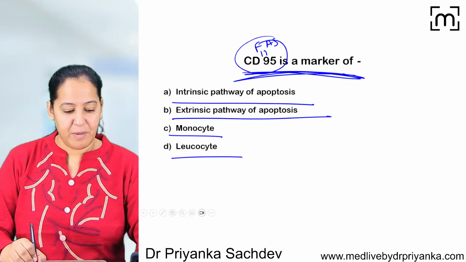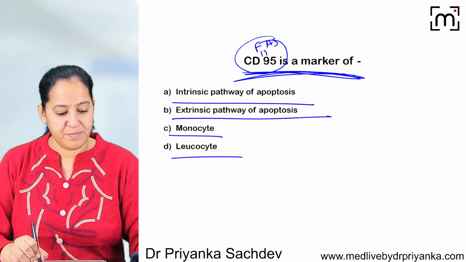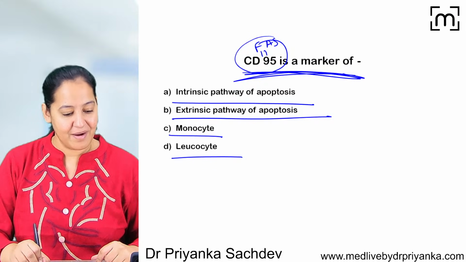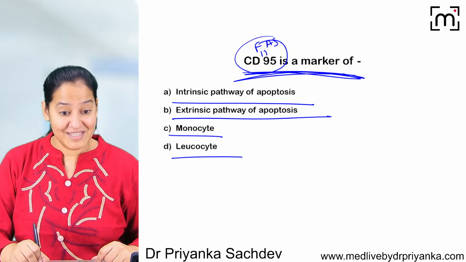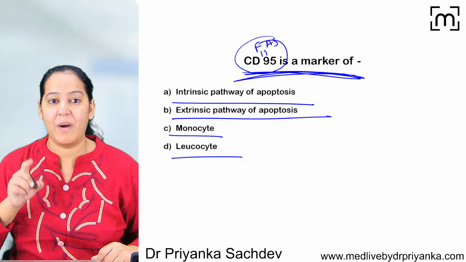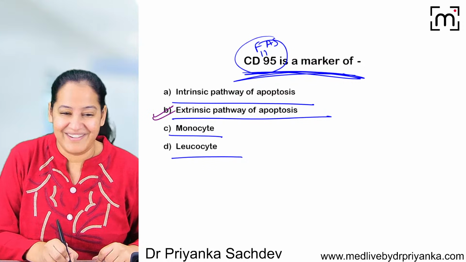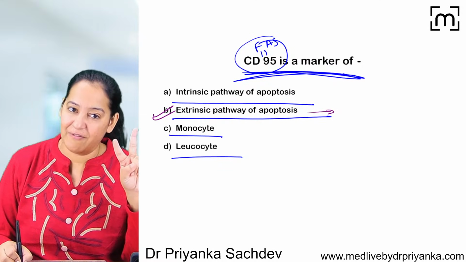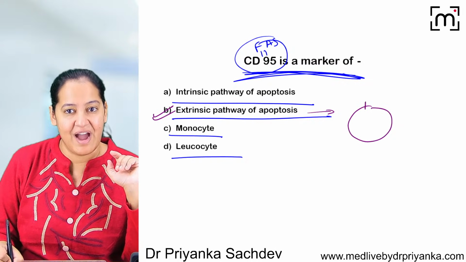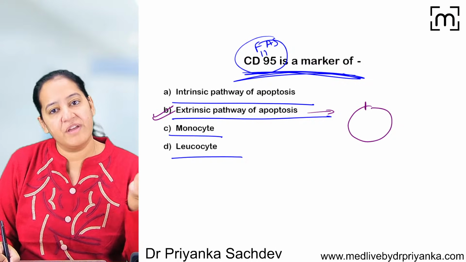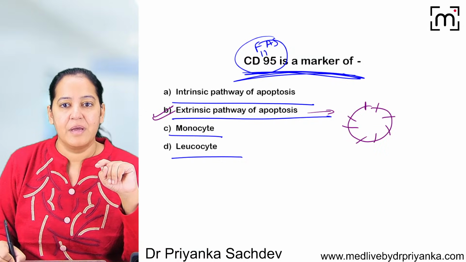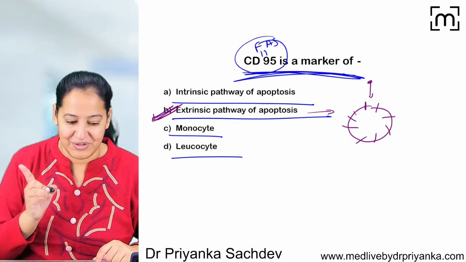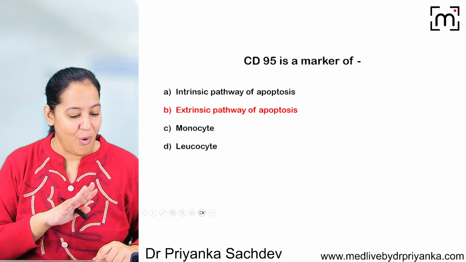So it is involved in which pathway? Yes, absolutely right, Pankaj. What about others? Is it A or B? So CD95, FAS, is required in the extrinsic pathway, not intrinsic. The extrinsic pathway has death receptors. On the surface of the cell, we have either CD95 or FAS, or we have TNF. They are at a distance from each other, but whenever they get the ligand, they come closer. So it is the extrinsic pathway, not intrinsic. The correct answer is B, and you all are right.